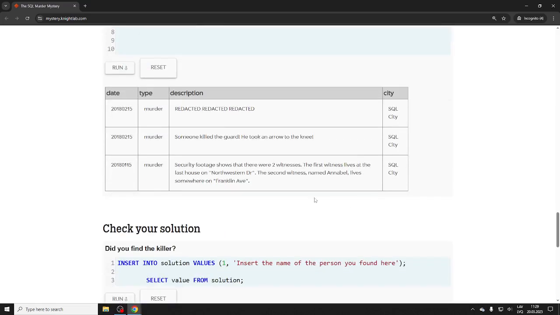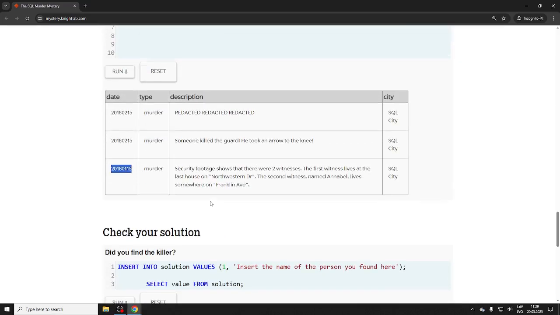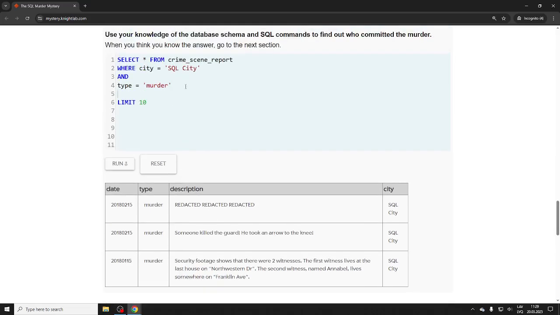Actually, there are only 3 murders, so we can at least see them. So this is what we want, and of course date equals. We could do date like, I don't know if it's actually an integer. Was it an integer?